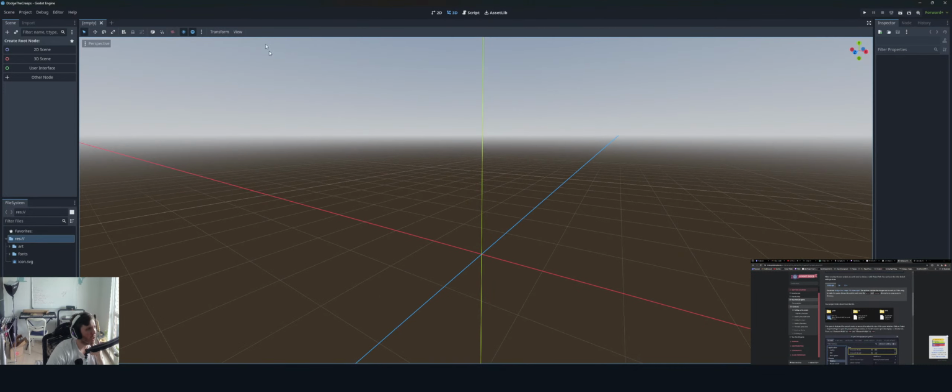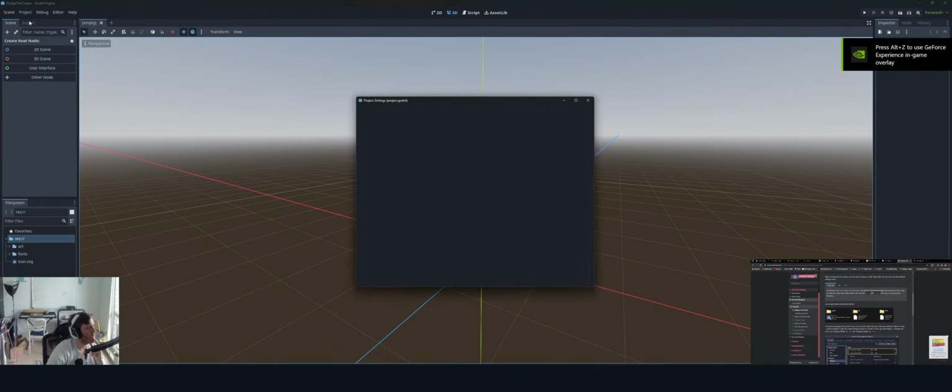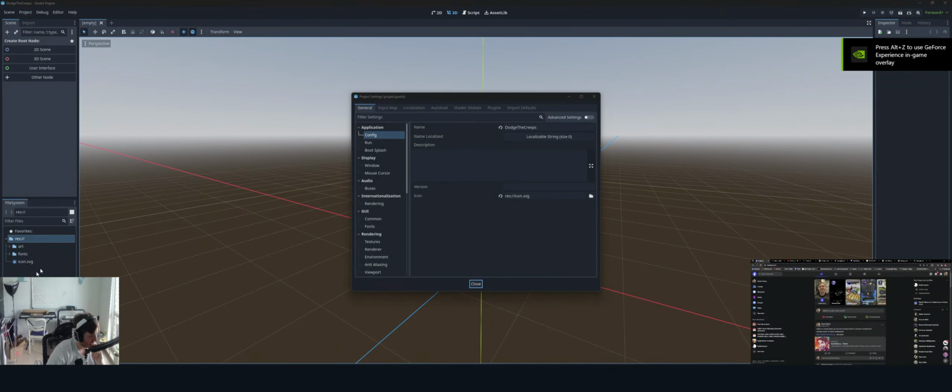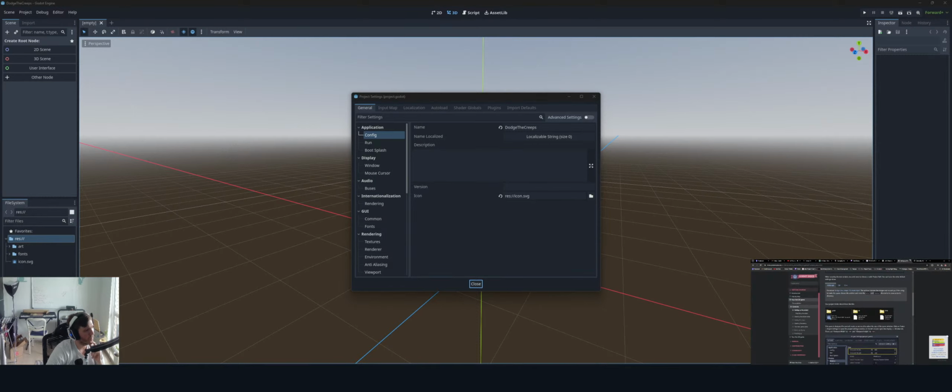Okay, so I gotta go click on project settings. Yeah, I really shouldn't be checking Facebook.